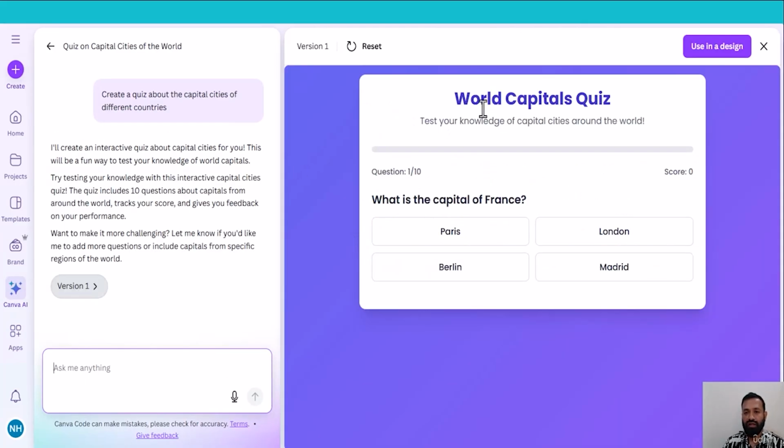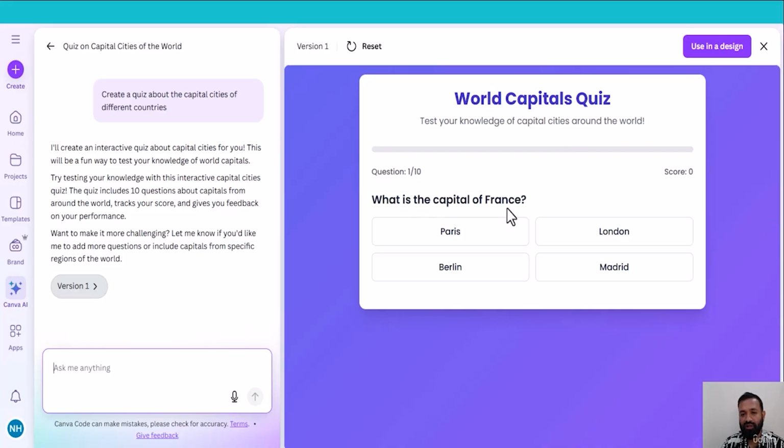Here's the quiz, World Capitals Quiz. Test your knowledge of capital cities around the world. Canva created a quiz app. Let me see whether it is correct or not. As AI can make mistakes, we need to check the information. Let me check this one.